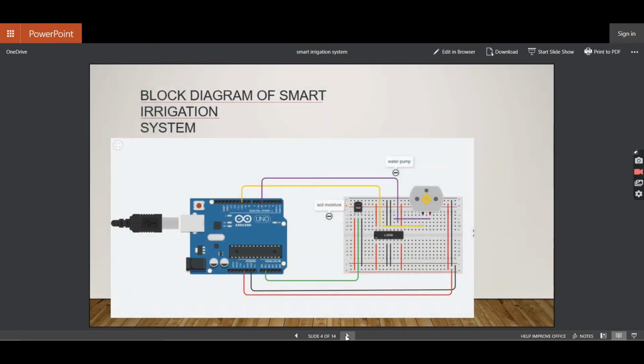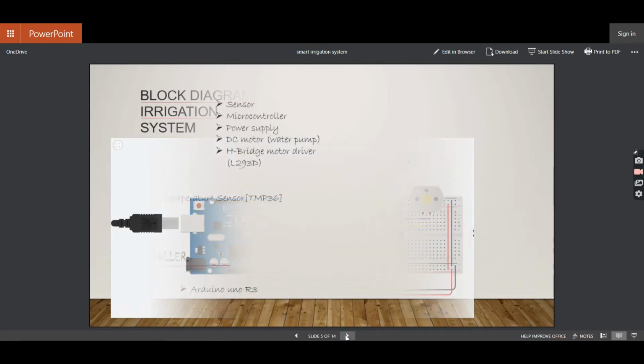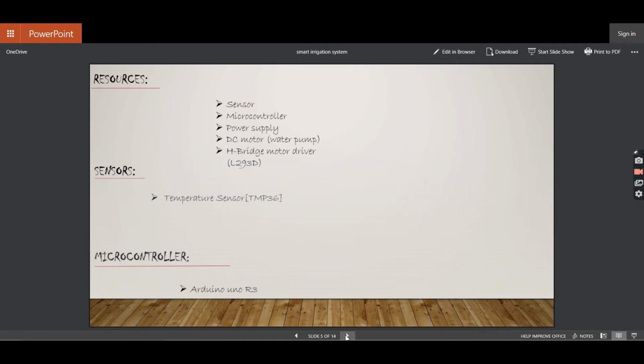Here is the circuit diagram of our project. The things used in this project are respectively a sensor, a microcontroller, a power supply, a DC motor for watering the plants, and an H-bridge motor driver to supply a sufficient amount of power to the DC motor so that it works properly.